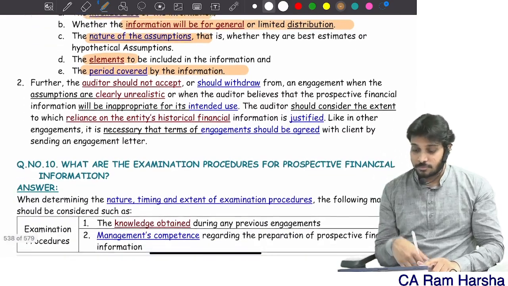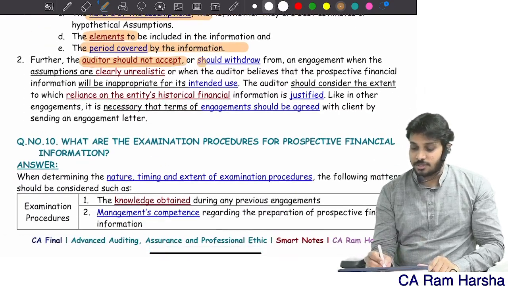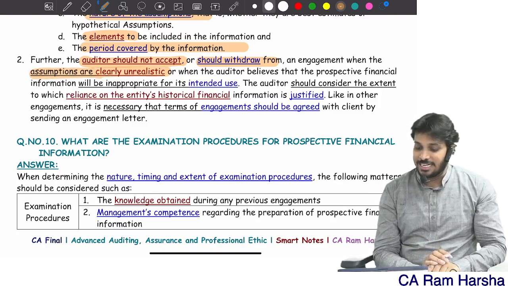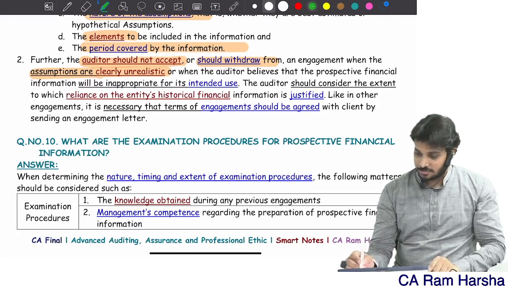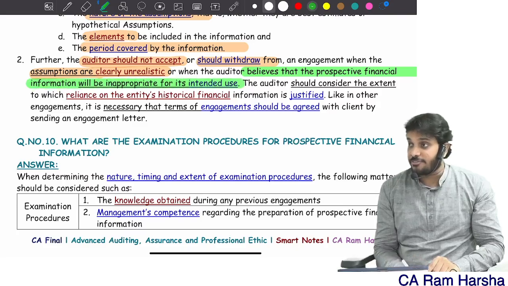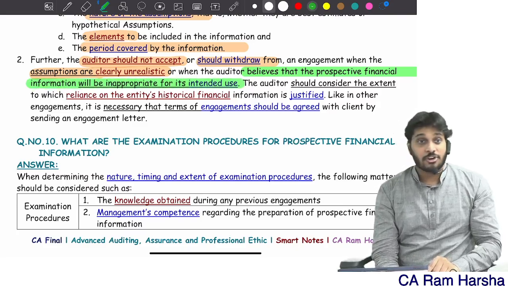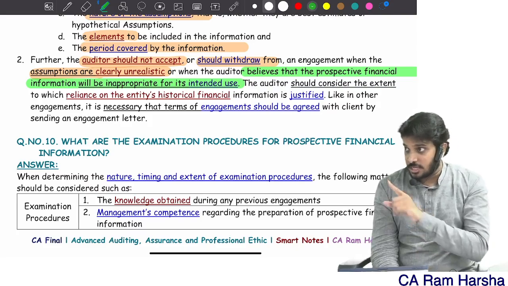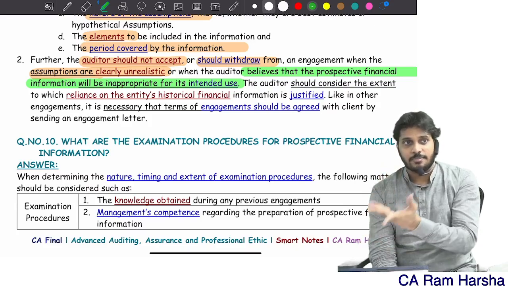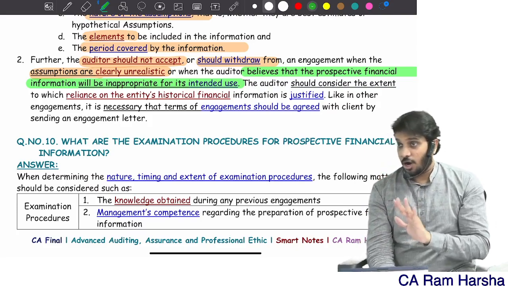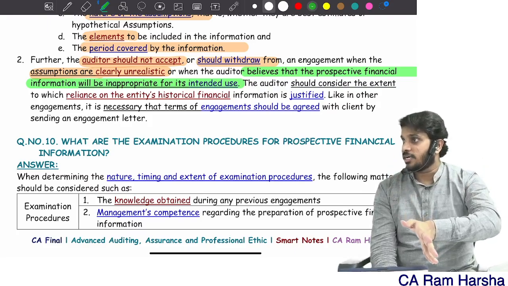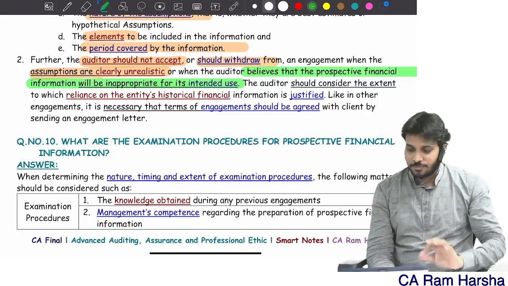The auditor should not accept, or should withdraw, if assumptions are clearly unrealistic and when the auditor believes that the PFI will be inappropriate for its intended use. For the purpose management stated, if this is not the correct document or assignment, you will withdraw or not accept. Or if the assumptions are clearly unreasonable, you will not accept the audit. If you already accepted, you withdraw from the audit.